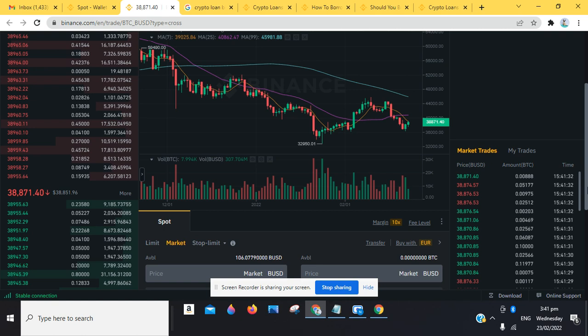Before we go over to the page, you can see here we have some amount of BUSD. We have about 106 BUSD. We would have loved to convert this BUSD directly to BTC so we can buy in on this trade and make as much profit as possible from our own analysis.